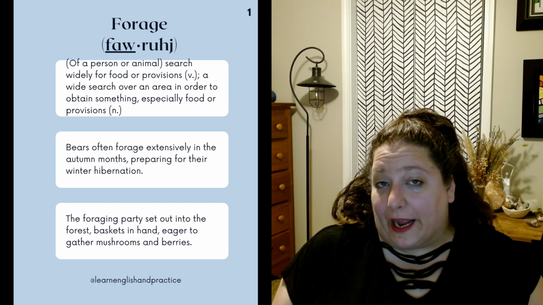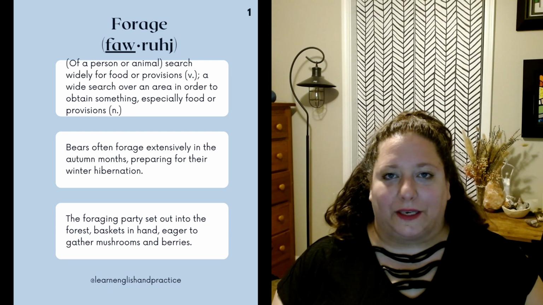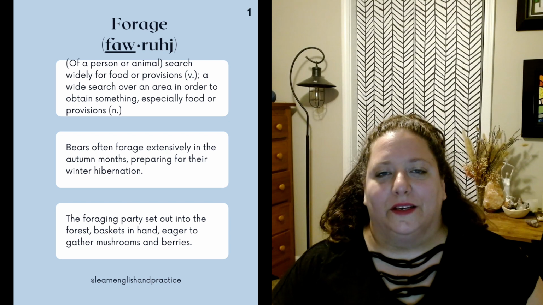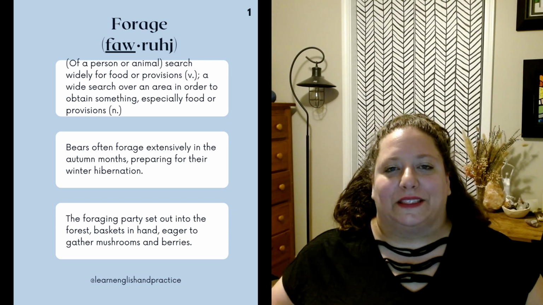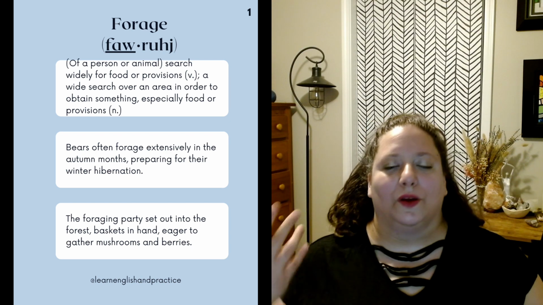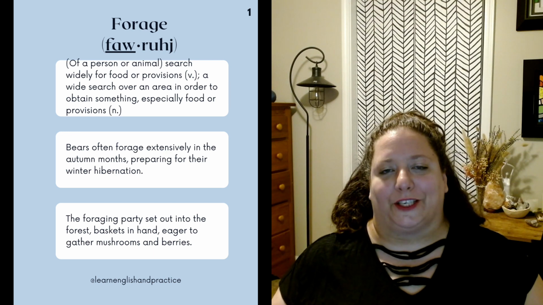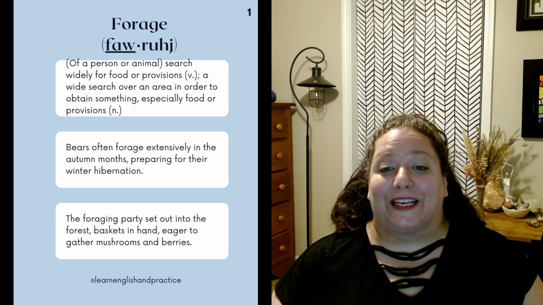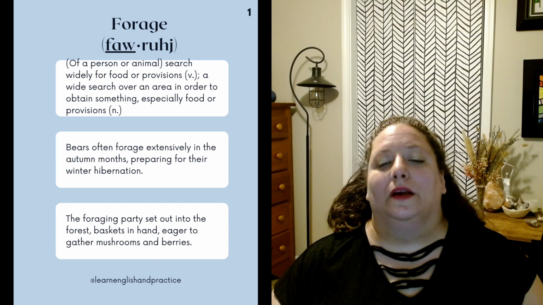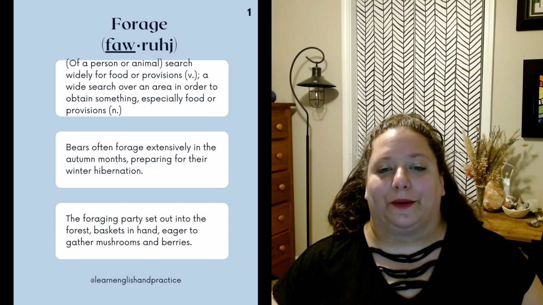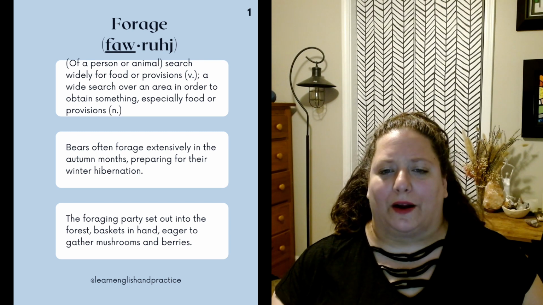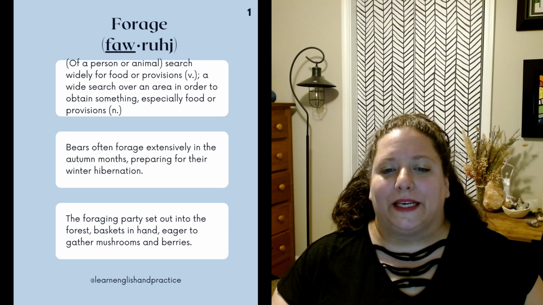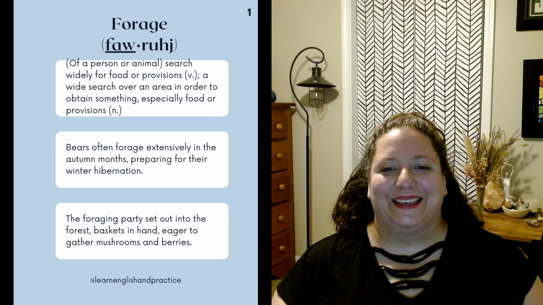In the movie The Hunger Games, many of the participants who were trying to survive would forage for their food. Similarly, in ancient civilizations, a lot of food was acquired through foraging and hunting. Examples are: bears often forage extensively in the autumn months, preparing for their winter hibernation. The foraging party set out into the forest, baskets in hand, eager to gather mushrooms and berries.